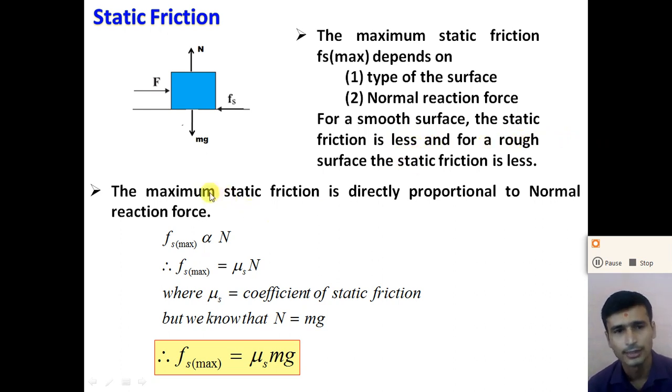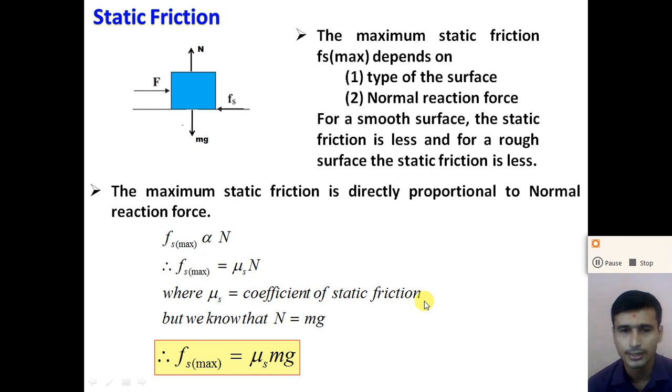So here the maximum static friction depends on the normal reaction force. The maximum static friction is directly proportional to the normal reaction force. So we can write like this: Fs maximum, that is the maximum static friction, is proportional to the normal reaction force, right? So to remove this proportionality, we require one constant. So we put a constant: Fs maximum is equal to mu s into N, where mu s is the constant of proportionality and it is called the coefficient of static friction.